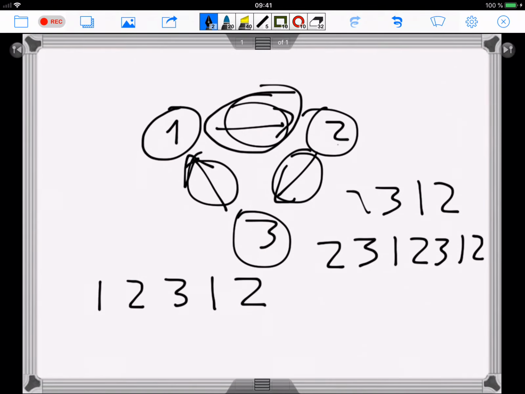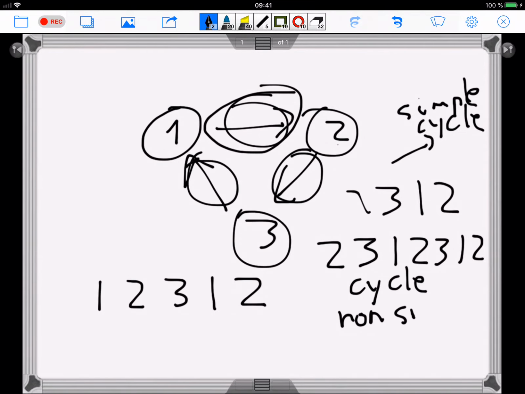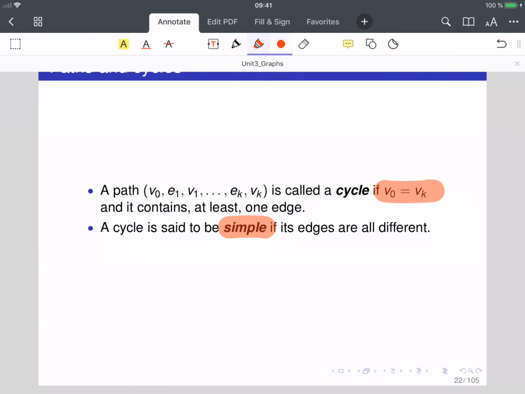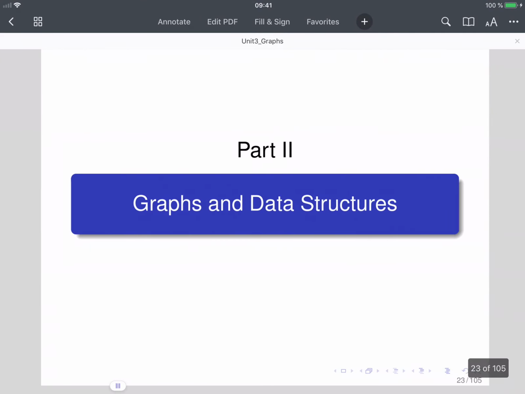So this is a simple cycle, but this cycle is non-simple. The difference is that in the simple cycle, I only use each edge once, but here I use edges more than once. Okay, that's the difference between one concept and the other.